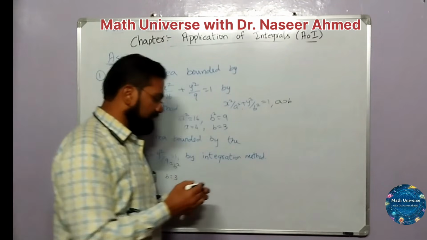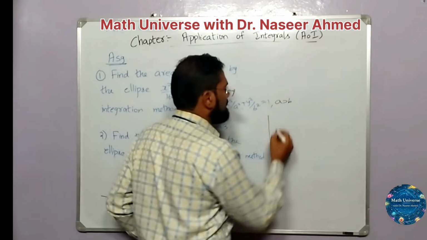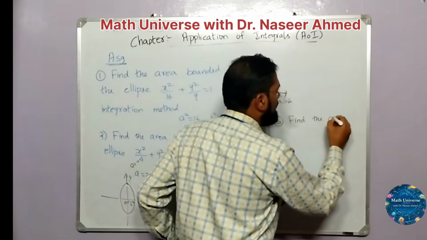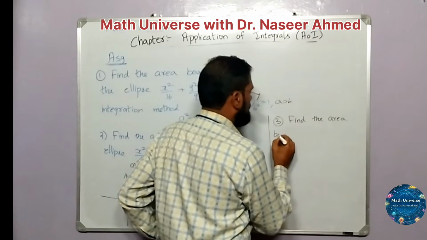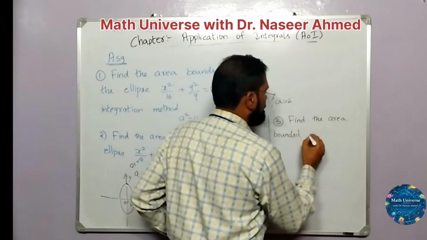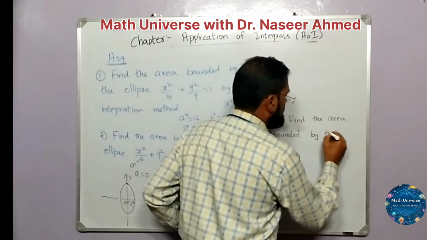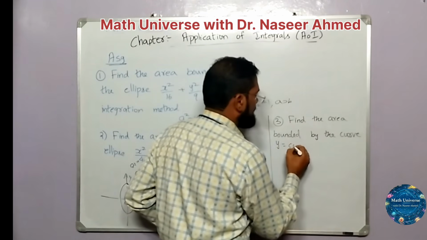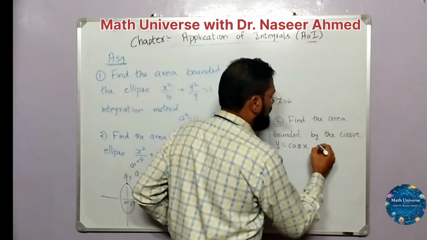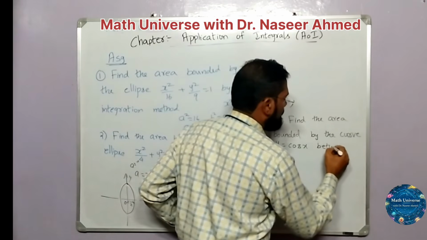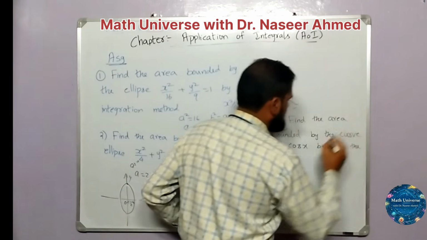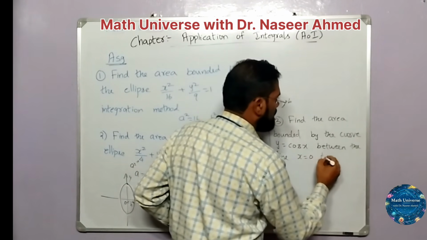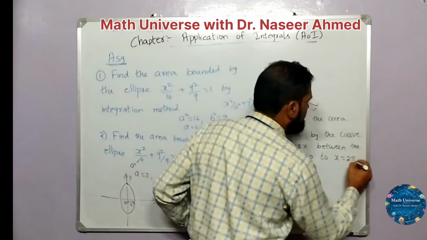The last problem, which may be a 5 marker, is find the area bounded by the curve y equal to cos x between the lines or ordinates x equal to 0 to x equal to 2 pi.